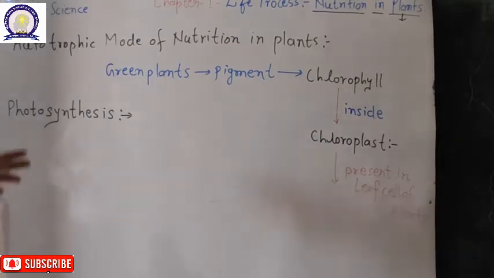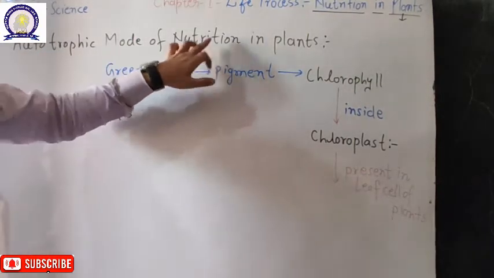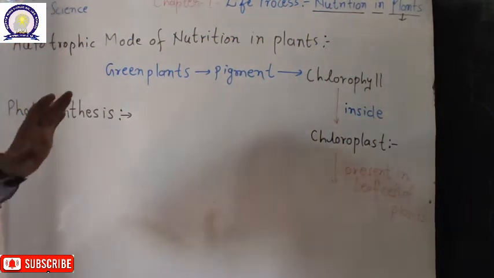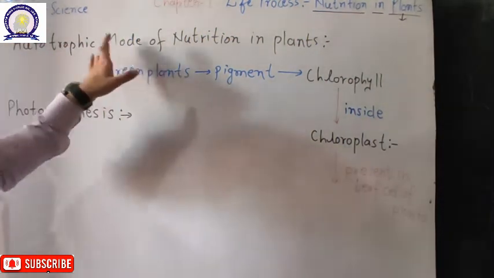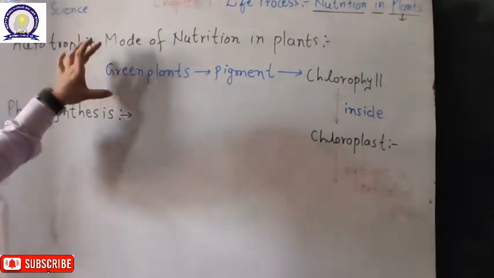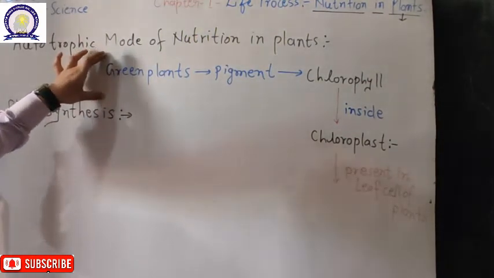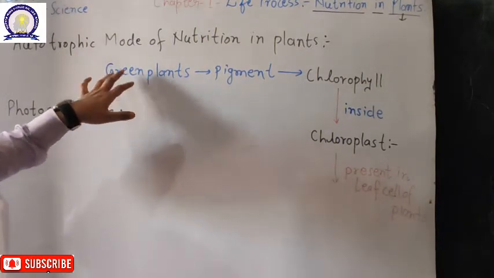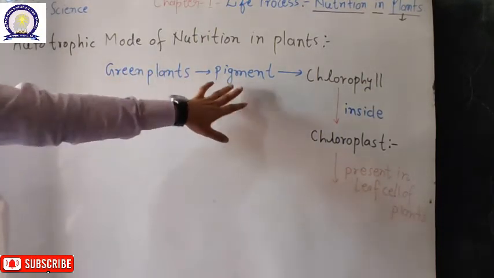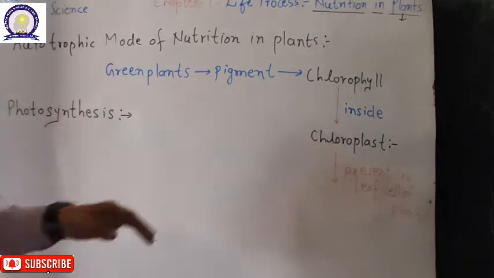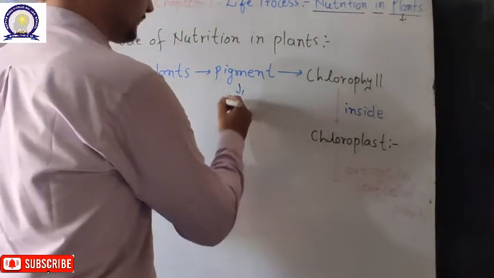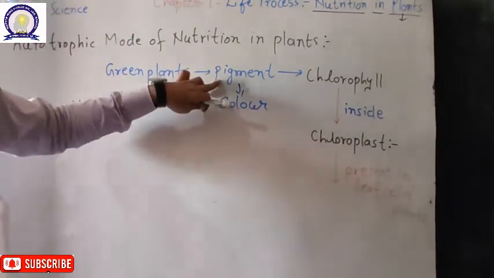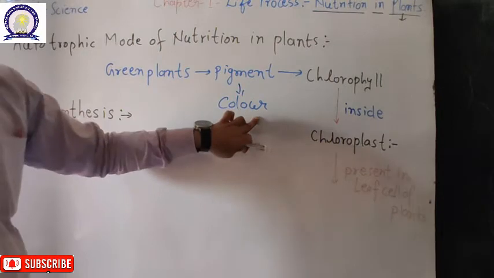So now we continue with the autotrophic mode of nutrition in plants. That is the main heading of this chapter. So how can the plant perform the autotrophic mode of nutrition? Basically the autotrophic mode of nutrition is present in plants because plants are green in color. And why is this color green? Because they have some kind of pigment. Pigment means some kind of color. Scientifically we say pigment, and in simple English we say color.